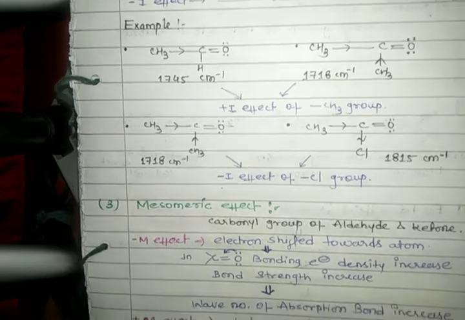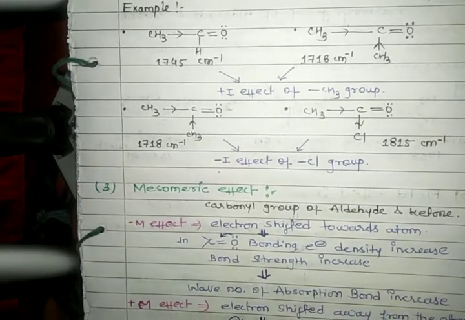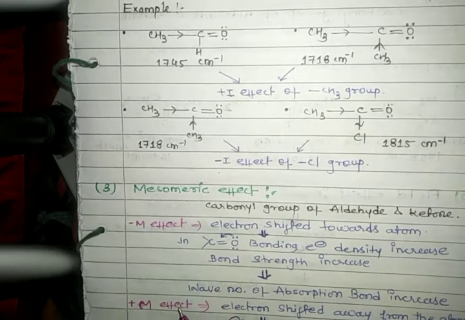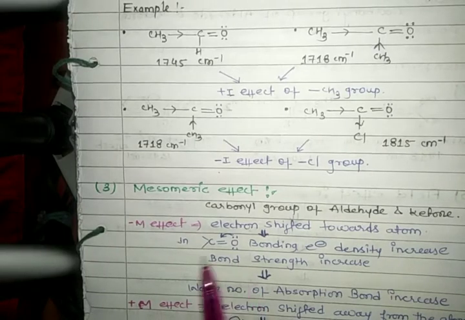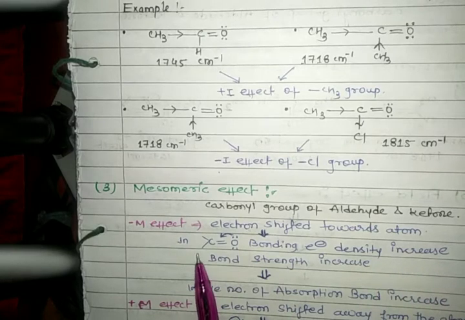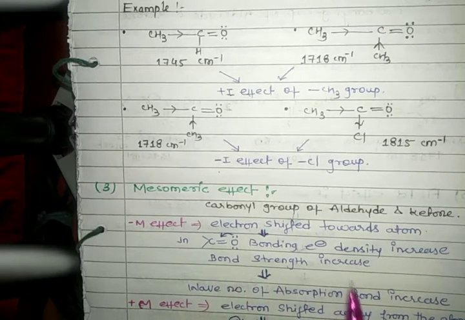Next we see mesomeric effect, in the carbonyl group of aldehyde and ketone. This is also of two types: minus M effect and plus M effect. First we see minus M effect. In minus M effect, electrons are shifted towards the atom. Next, in carbonyl bonding, electron density increases and bond strength decreases. Next point is the wave number of the absorption band increases.